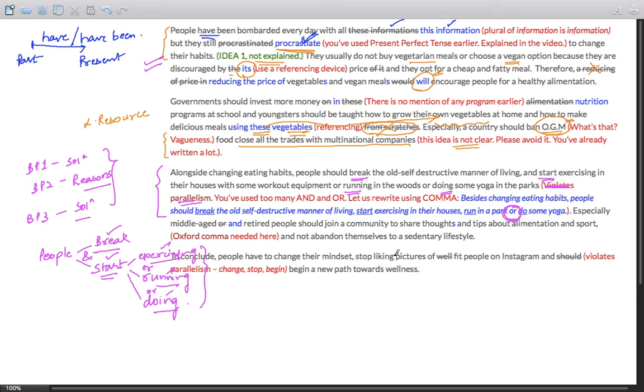Finally, there is one last thing to add, though the conclusion can be made much better. There's just one thing I would like to discuss before closing. People have to do three things. Number one, change. Number two, stop liking. And number three, should begin. This should is violating parallelism. It should be just begin. Change, stop, begin. These three are verbs which are parallel to each other. This is in the interest of parallelism, that should be avoided.